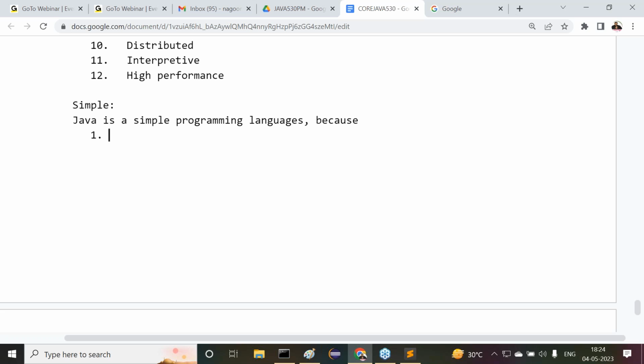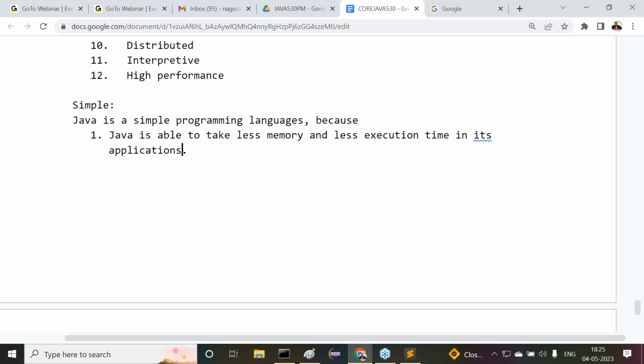Reason number one: Java is able to take less memory and less execution time in its applications.